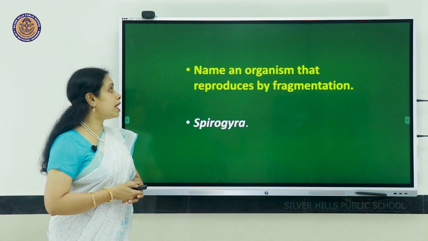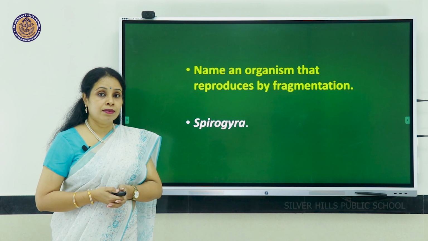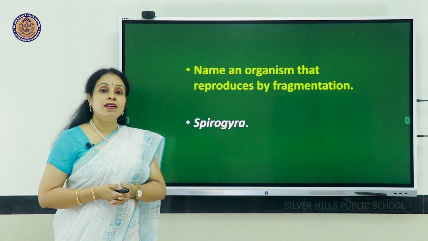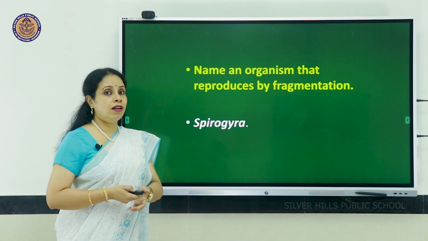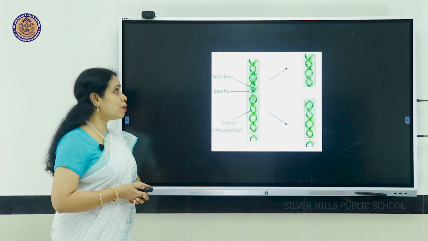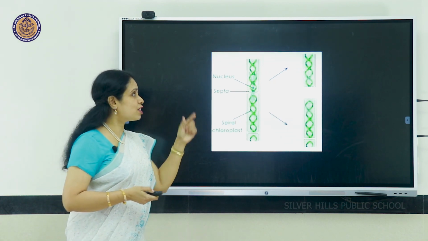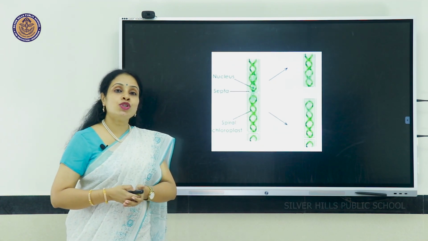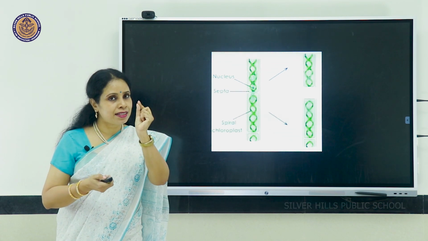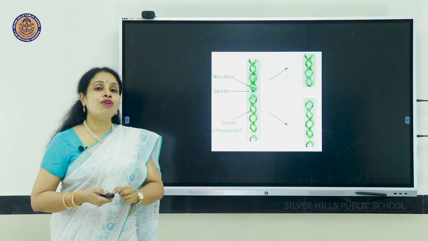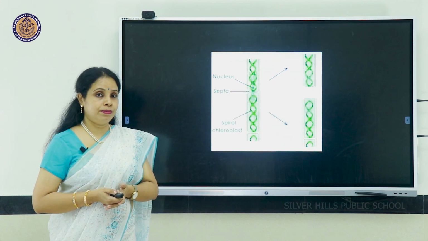Name an organism that reproduces by the method of fragmentation. The answer is a filamentous green alga by the name Spirogyra. It is commonly found in ponds and looks like this, like green hair-like structures. And when it is mature, the parent body just splits into tiny bits and each bit or fragment develops into a new organism.